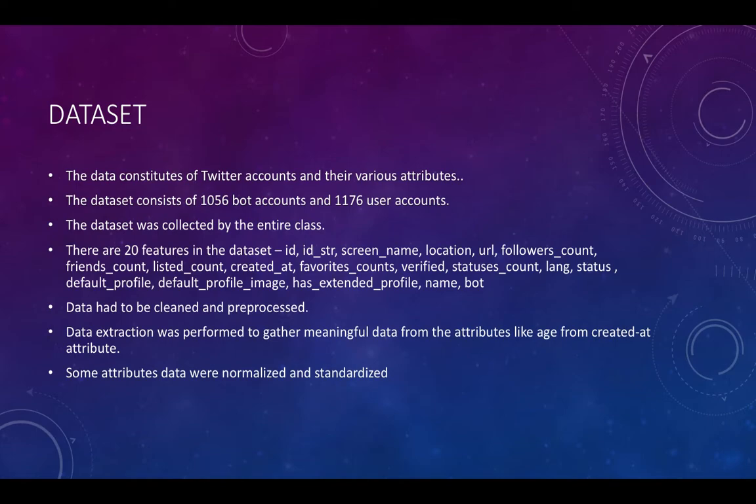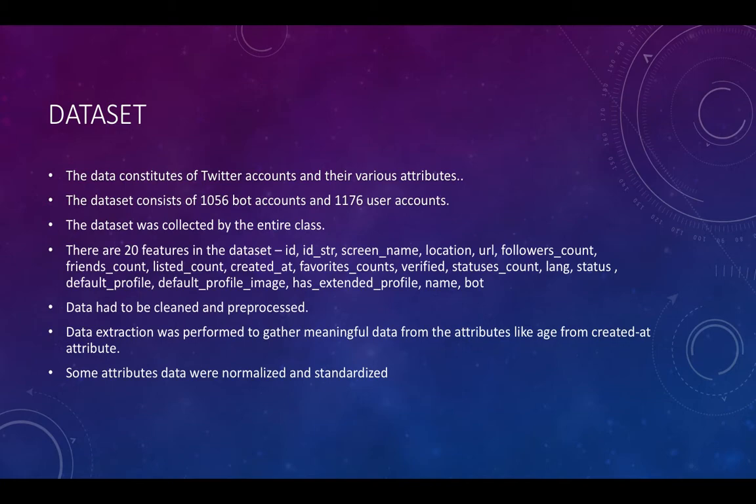So we pre-process and clean the data and try to remove the noise as much as possible, and then we perform data extraction of certain attributes which could not be used as they are, like created at. We cannot use it as it is, so we converted it into a datetime format from the object format that was there, and then extracted the age out of it, which was useful to us in our model prediction.